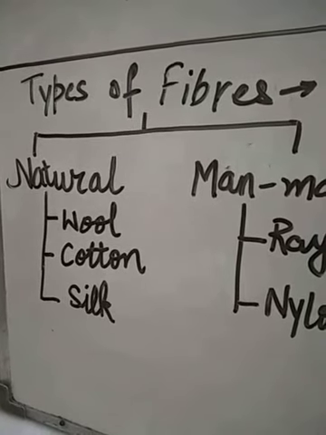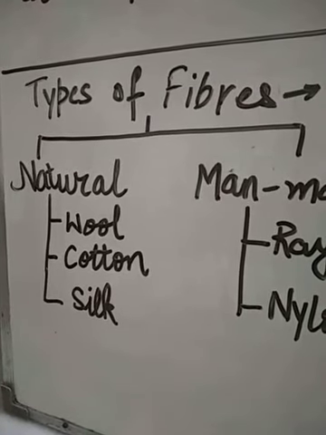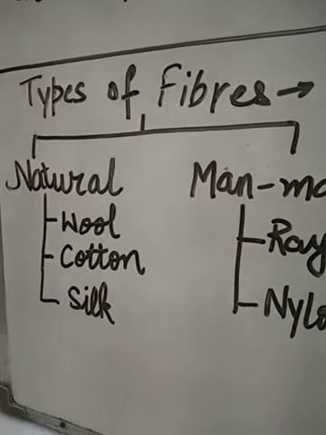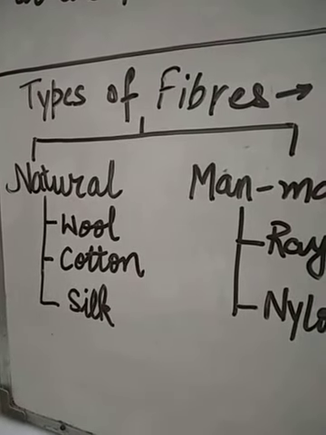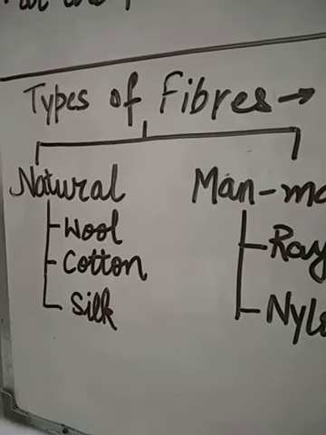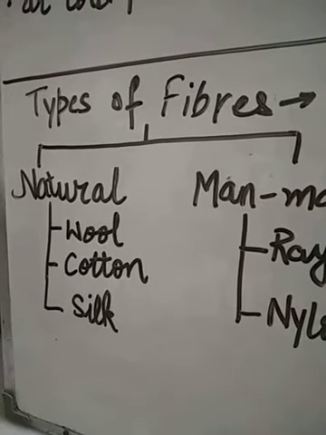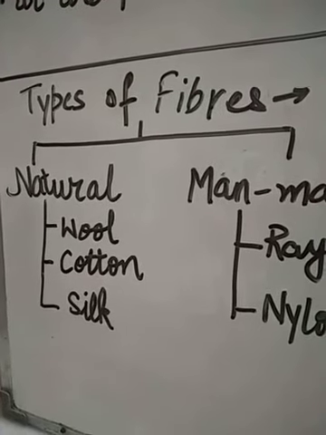Then what are the qualities of woolen clothes? Woolen clothes keep us warm during winter season. People living in cold places wear woolen clothes throughout the year. Wool is used to make sweaters, socks, mittens. Mittens means gloves. Shawls, mufflers, etc.